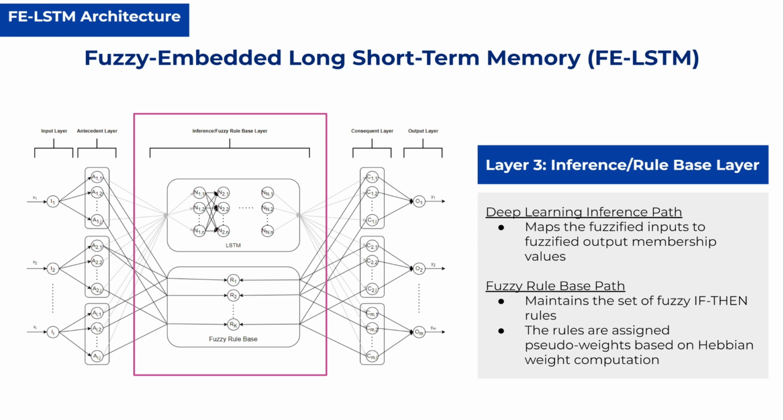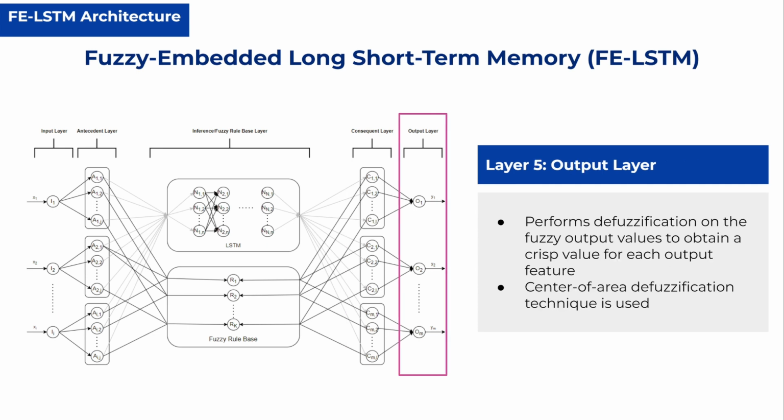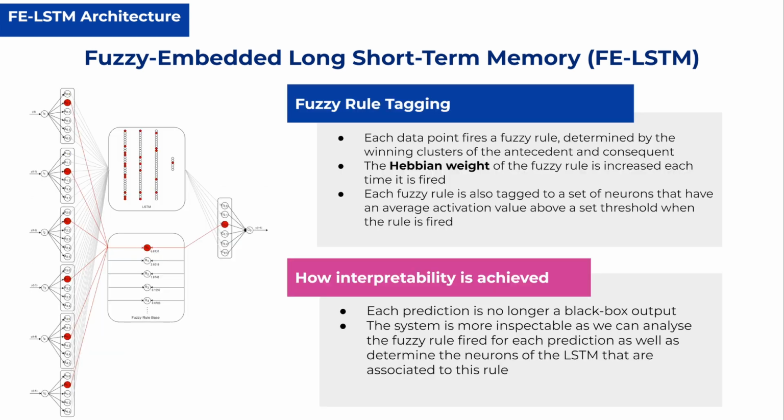In the deep learning inference path, the LSTM maps the fuzzified inputs to fuzzified outputs, while the fuzzy rule base maintains the set of fuzzy if-then rules, with each rule being assigned a Hebbian pseudo-weight. Next, the fourth layer is the consequent layer, which represents the consequence of the fuzzy rules, where each consequent node corresponds to a fuzzy membership function of a target output feature. Lastly, we have the output layer, which performs defuzzification on the fuzzy output values to obtain a crisp value for each output feature using the center of area defuzzification technique.